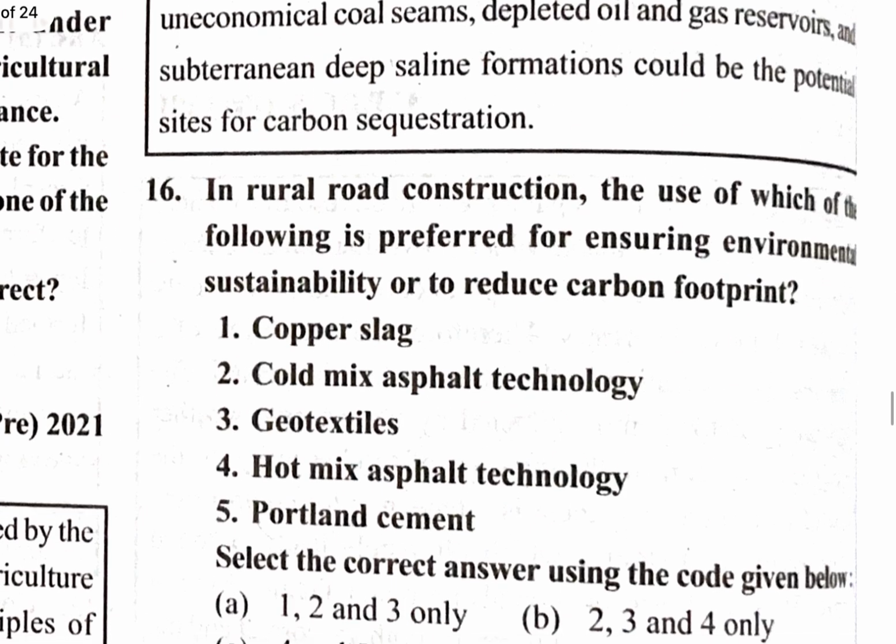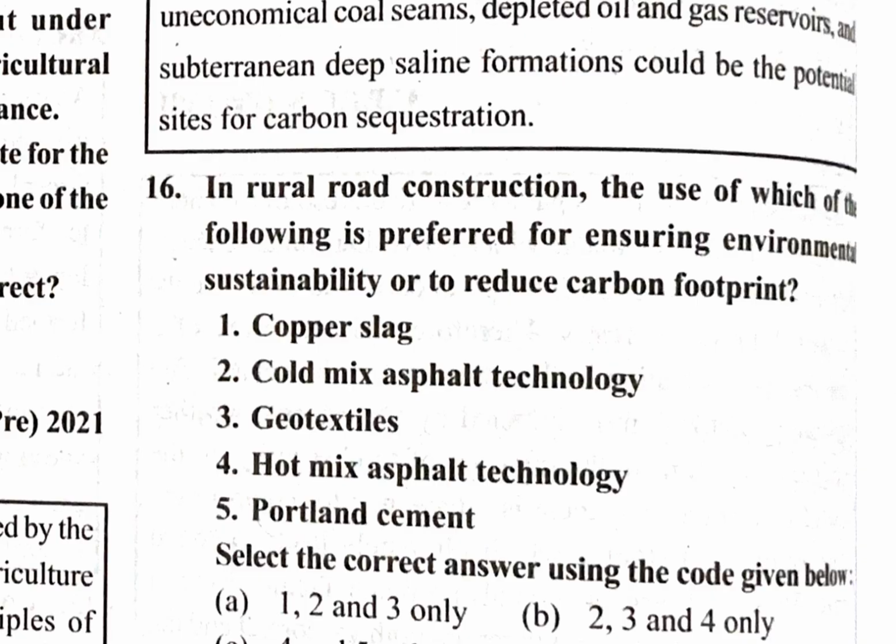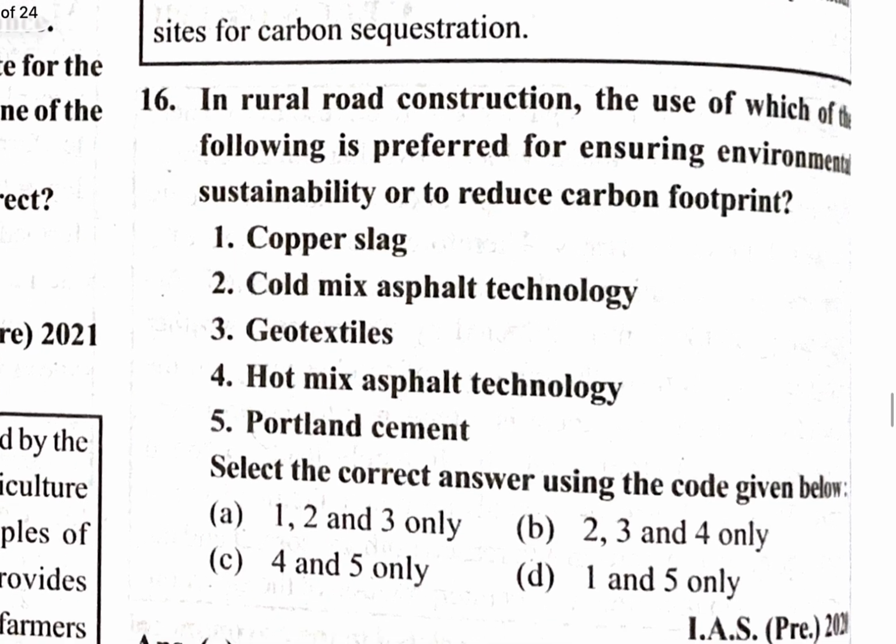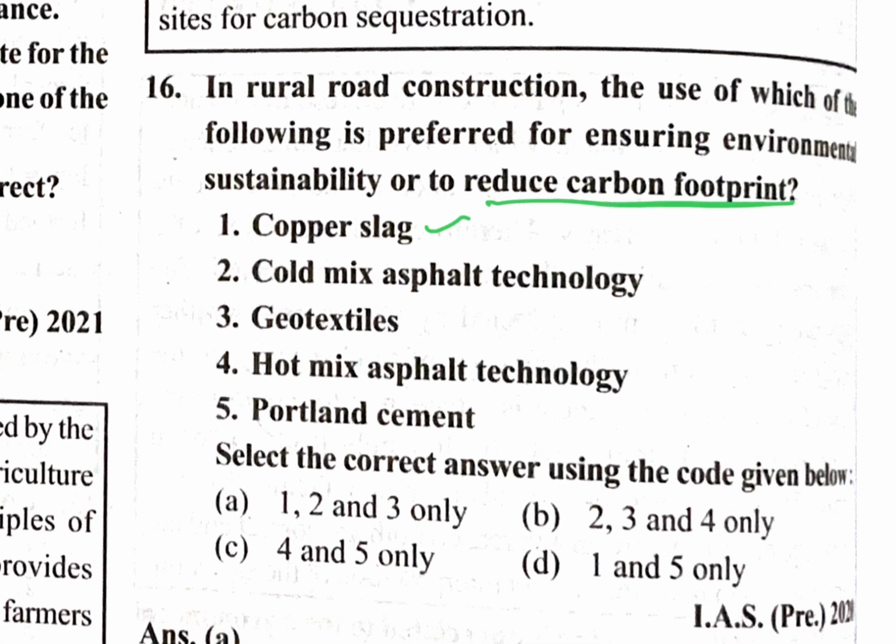In rural road construction, the use of which of the following is preferred for ensuring environmental sustainability or reducing carbon footprint? Copper slag, yes. We use copper slag in roads, it decreases carbon footprint. Cold mix asphalt technology, yes. Geotextiles, yes. Hot mix asphalt technology, no. Portland cement, no. This does not help in reducing carbon footprint. So which one is the correct? Option A is the correct.